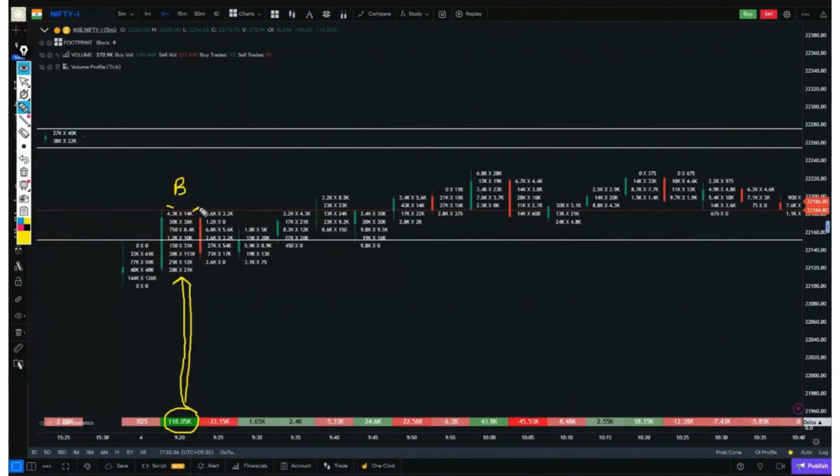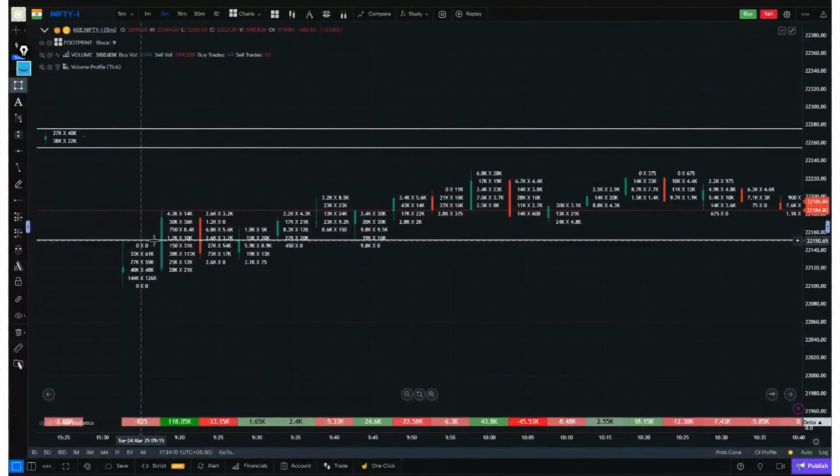We will read the buyer's side and identify the particular point where the largest buying activity occurred. We went through the buyer's side once and clearly saw that this is the particular place where the largest buying happened. 113,000 quantity was bought, 31,000 buying occurred and 21,000, meaning in this small area, a significant amount of buying happened, which is why the delta informed us that within this candle, buyers are more.